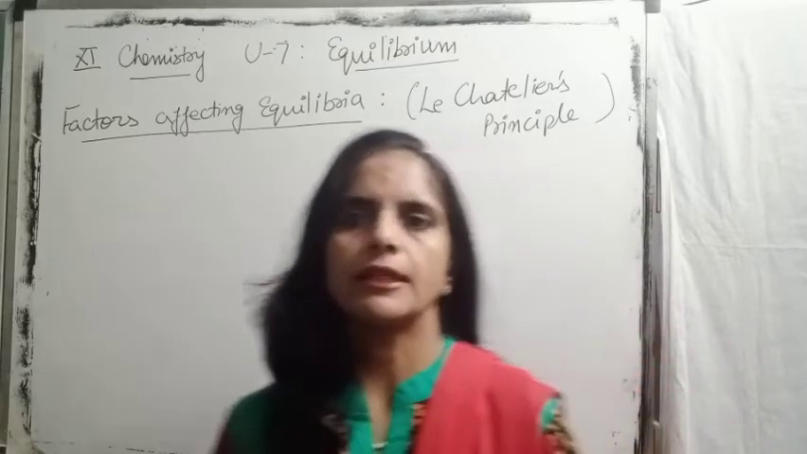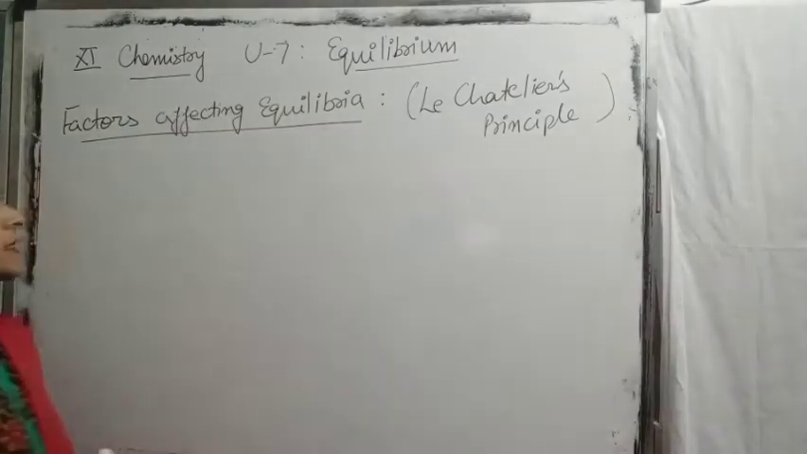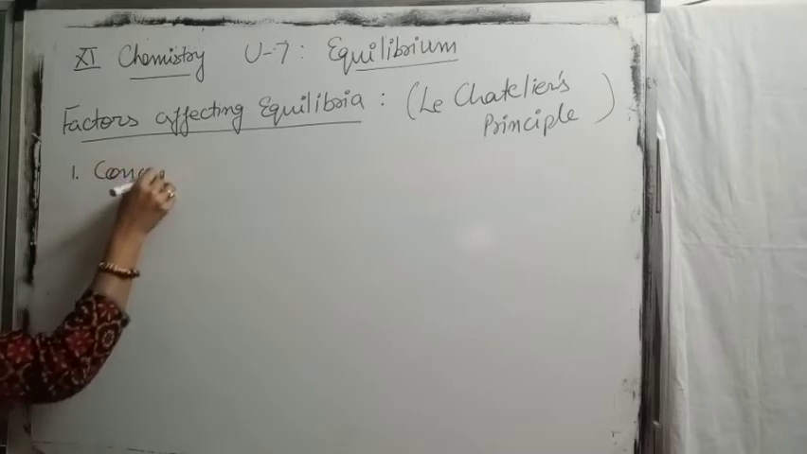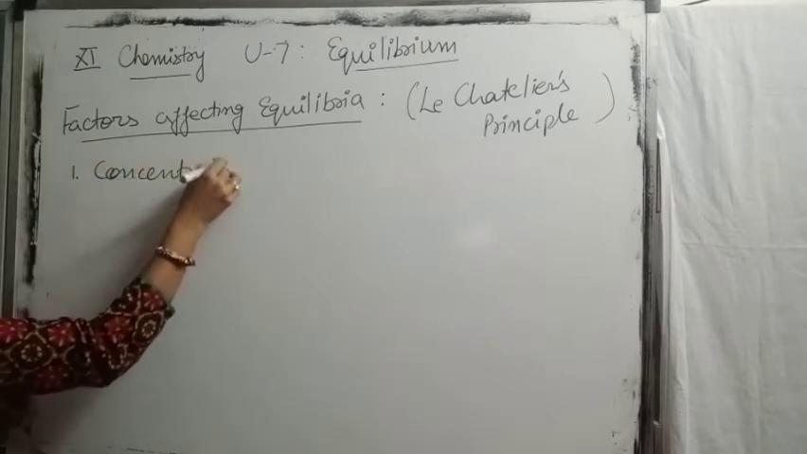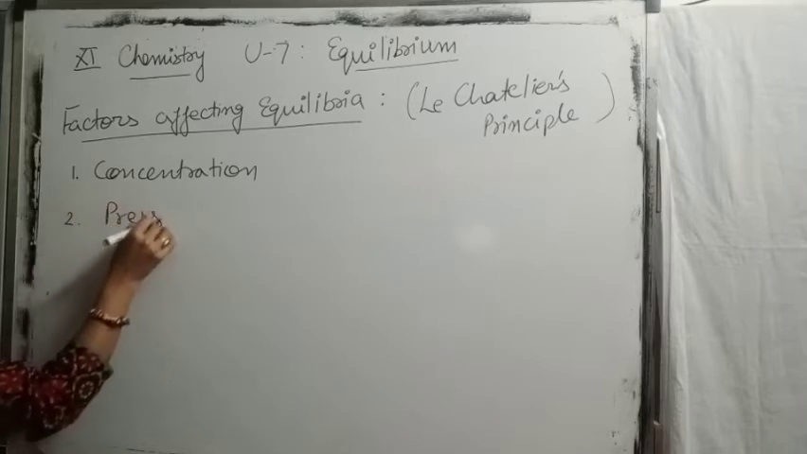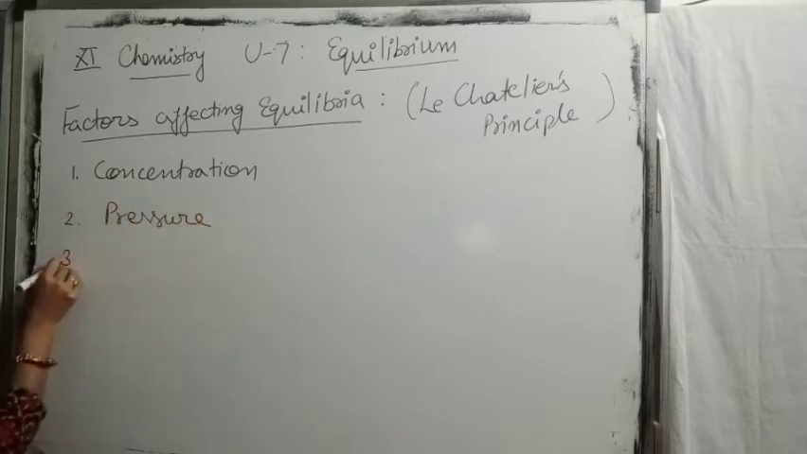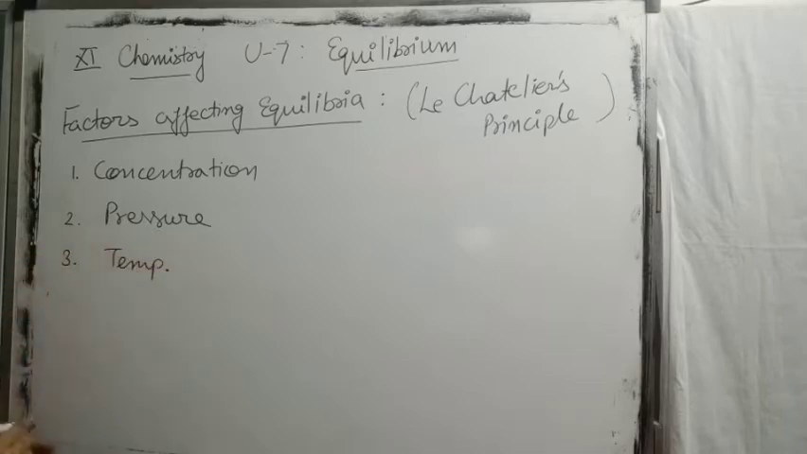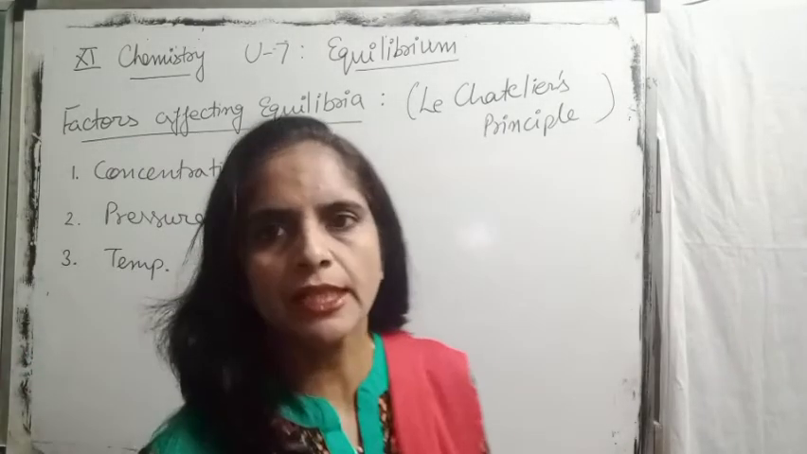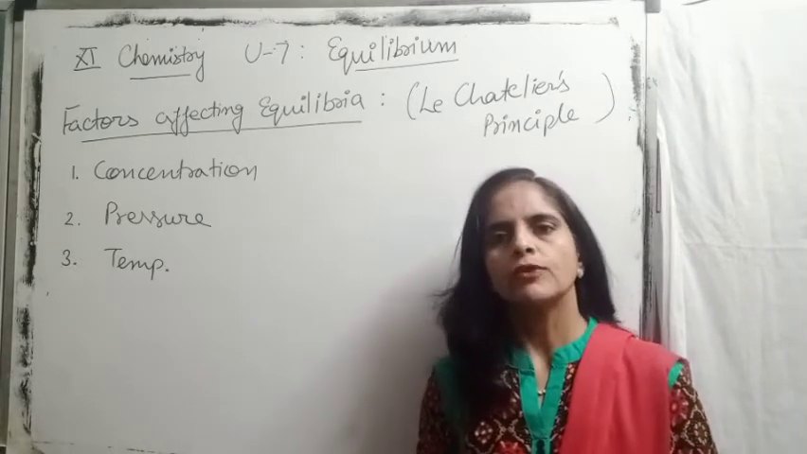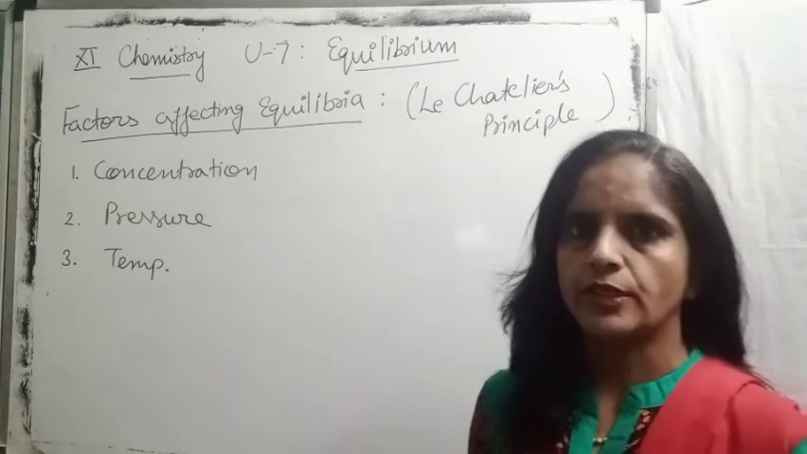The main factors which affect the equilibrium stage are: first is concentration, second one pressure, third one temperature. These are some factors which can affect the equilibrium stage. Now first we discuss concentration.